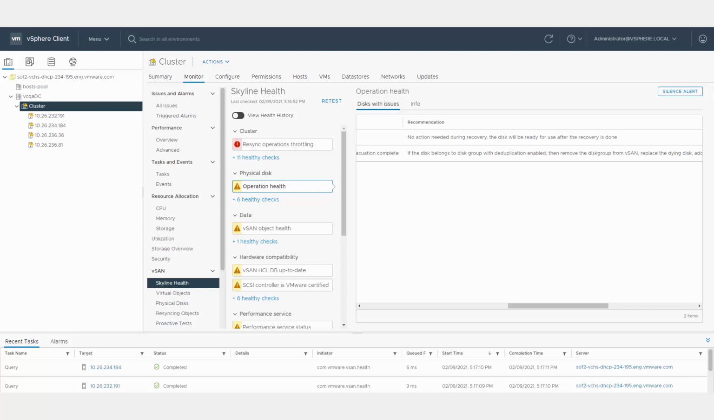If deduplication and compression is enabled, it is not possible to just remove an individual capacity device. When replacing a capacity device in a deduplication-enabled cluster, you must remove and recreate the entire disk group with the remaining capacity devices.